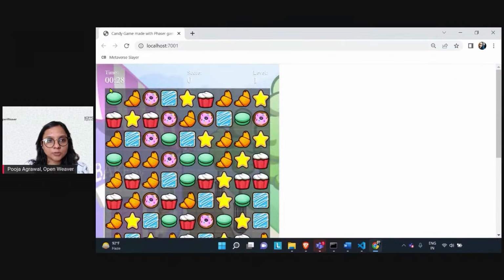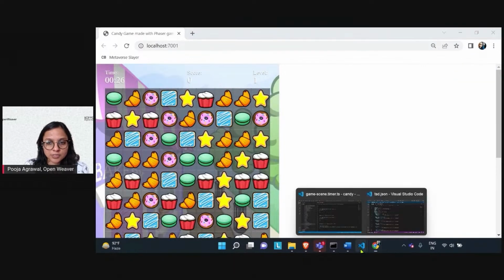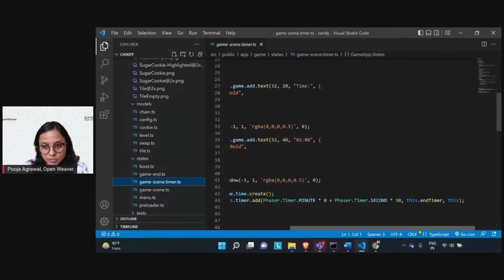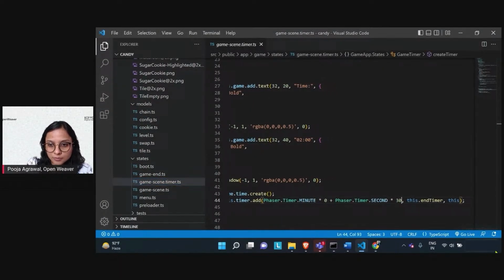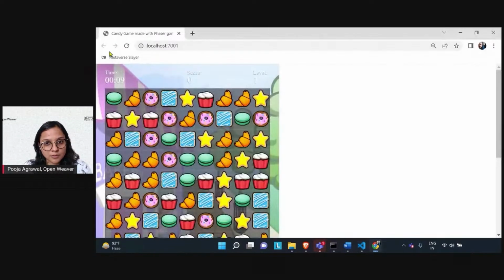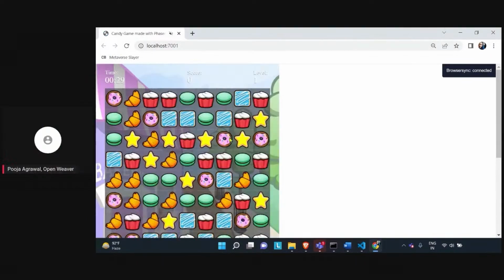So the timer starts with 30 seconds. Now this is where we can also just change this to say 45. We'll save the code, and we'll go back and reload. The swapping and the entire game loads well. We are initially at level 1. You can complete the game and go ahead with level 2.